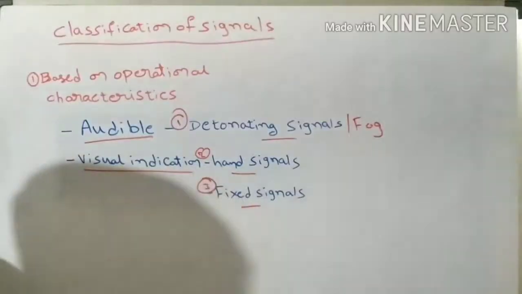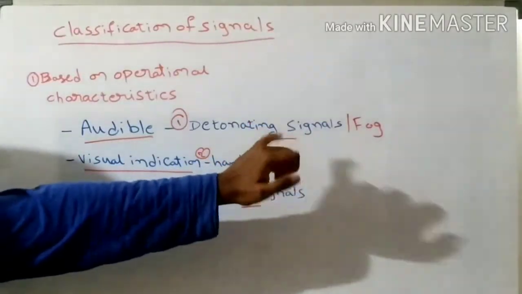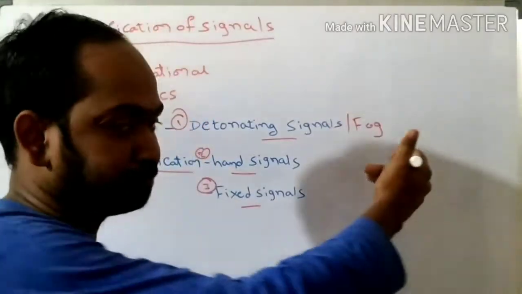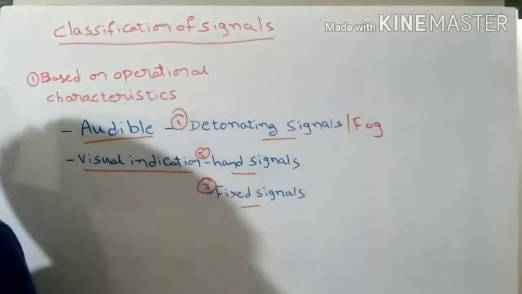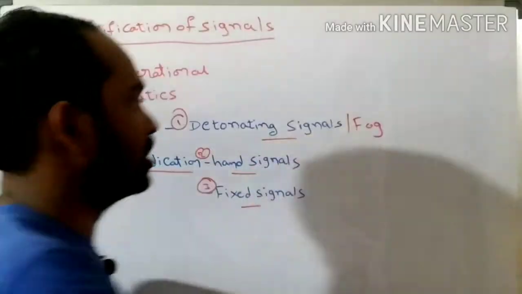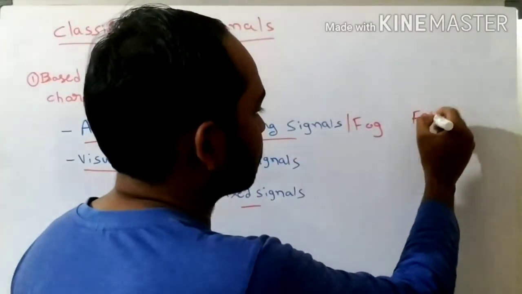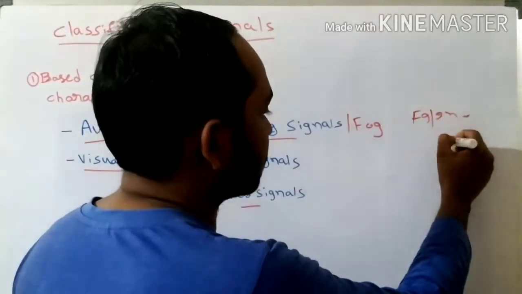So coming to audible signals, like detonating signals or fog signals, these signals are used on the railway track under some special cases, like whenever rainfall takes place, or fog or snowfall takes place, like due to winter.